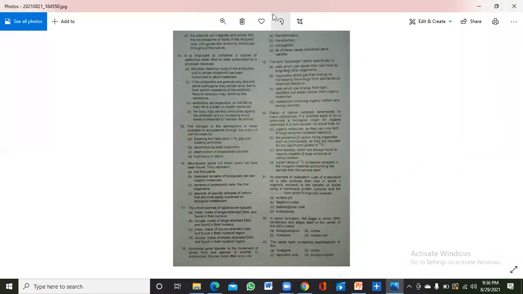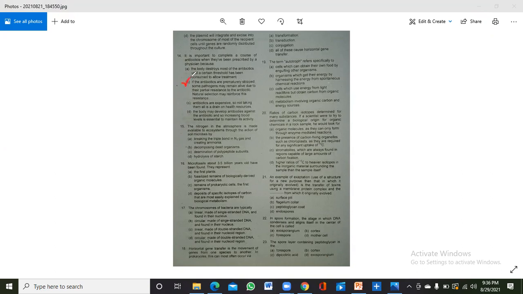the 14th question is: it is important to complete a course of antibiotics when they've been prescribed by a physician, because the correct answer is that if the antibiotics are prematurely stopped, some pathogens may remain alive due to their partial resistance to the antibiotic. Okay, so natural selection may reinforce this resistance.